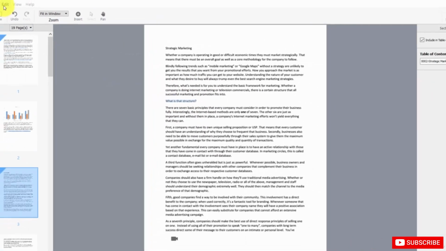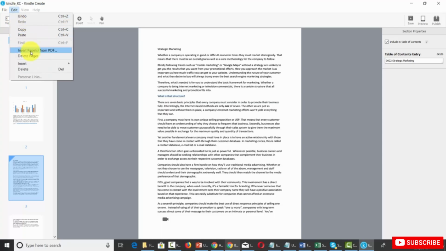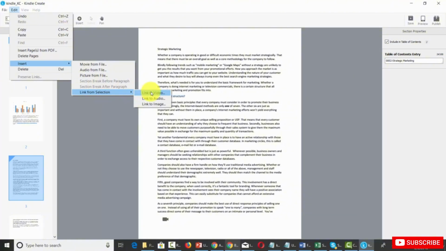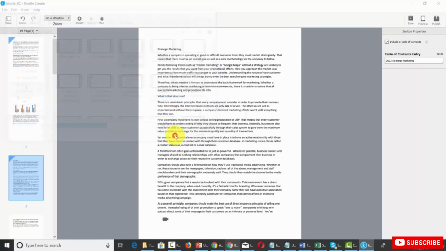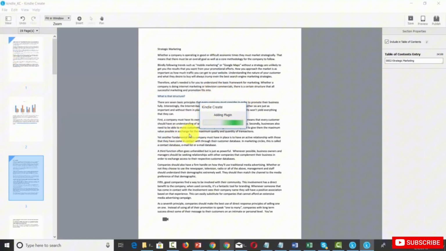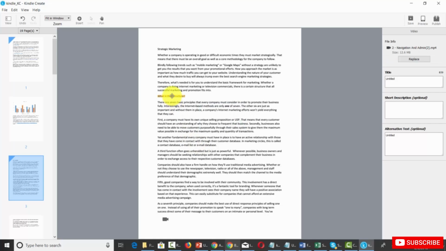And then we're going to go back to our Edit command. We'll then go to the Insert command. We'll then go to Link from Selection, and then we'll link to a specific video. We'll then choose that video, then click Open. Kindle Create will add in the plugin. And then this link will be clickable to a video. We'll then title this video, give it a short description, as well as alternative text. And once we have our link in with our video, we can then click Save.